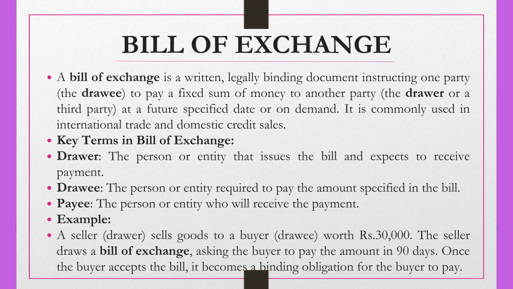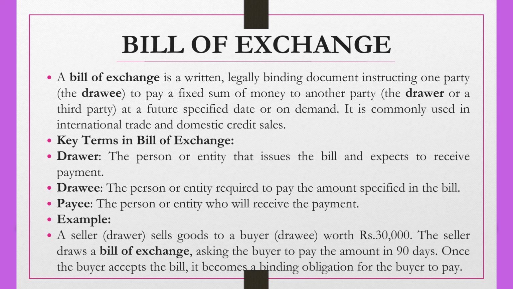So, what is a bill of exchange? A bill of exchange is a written, legally binding document instructing one party, who is the drawee, to pay a specified sum of money to another party, who is the drawer or a third party, at a future specified date or on demand. It is commonly used in international trade and domestic credit sales.